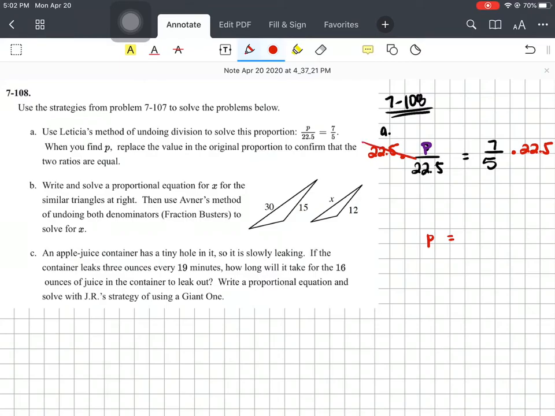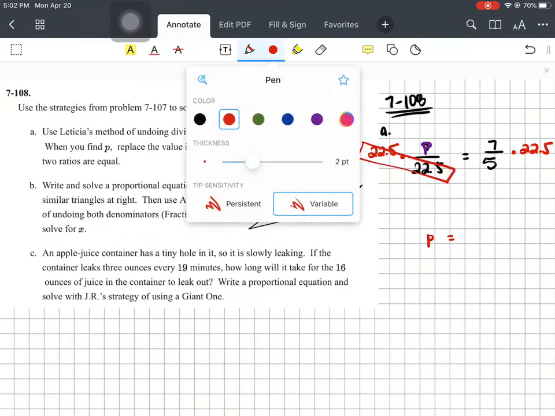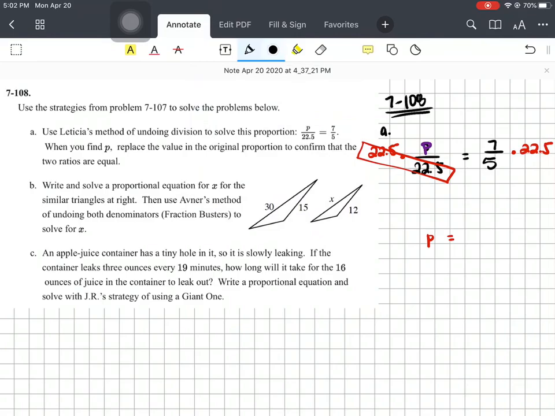Okay? Here creates the big 1, leaving us with P by itself. On the right hand, if I do 7 times 22.5, and then I just divide that by 5, this will give me 31.5. Okay? So when we solve this, we want to actually plug it into the original equation, see if that checks out, right? So substituting it back in, instead of P, 31.5 over 22.5 is equal to 7 over 5.